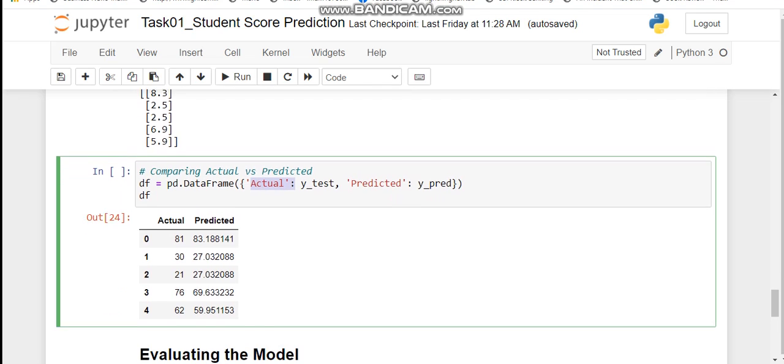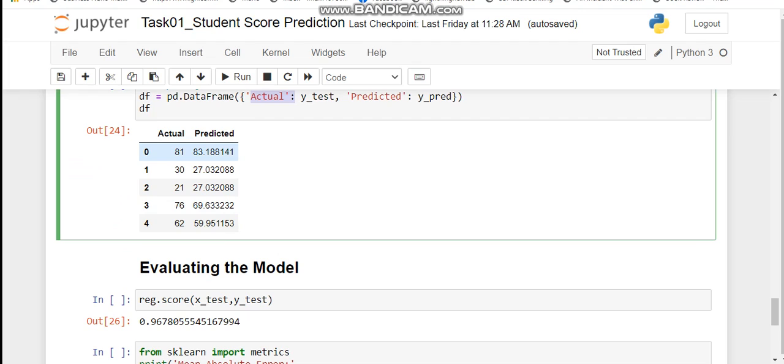Here we can see that the difference between the actual and the predicted value is near about 3. The actual one is 81, the predicted one is 83. The actual one is 30 and the predicted one is 27. So we can see that the difference is near about 3.